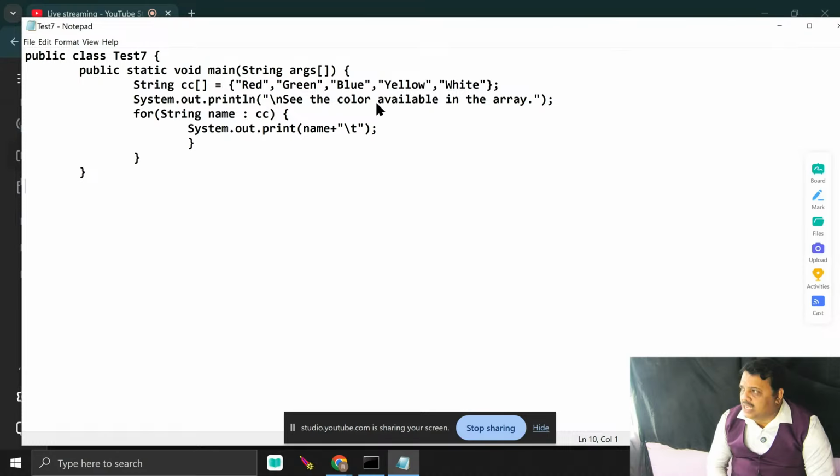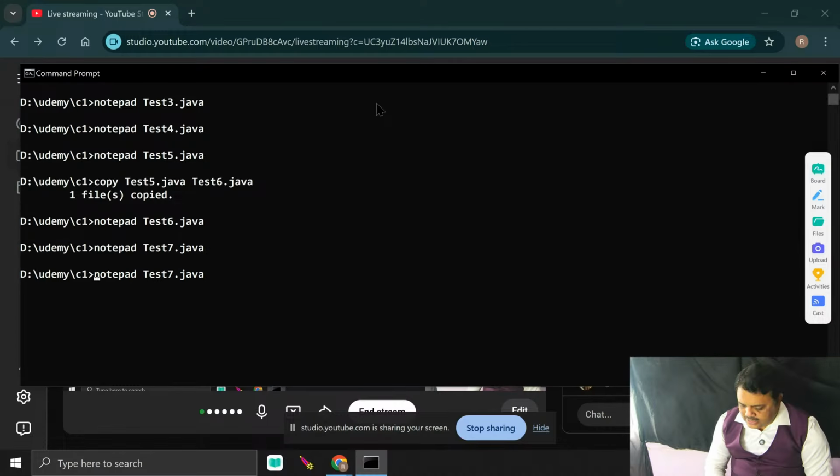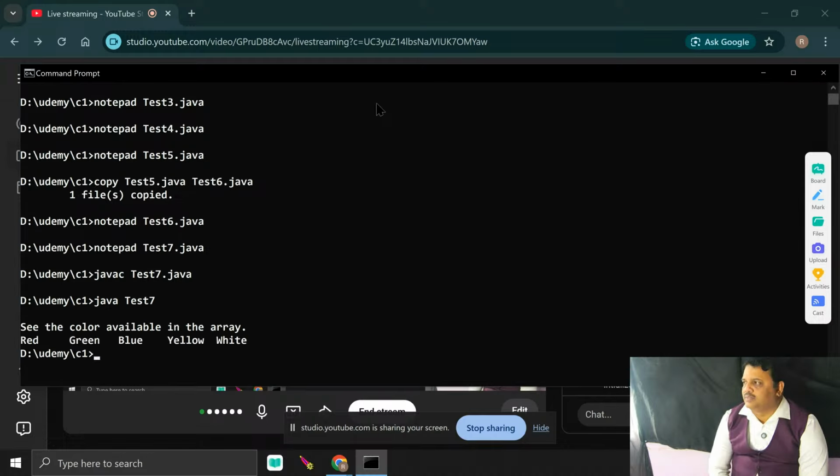So here you see what is my next job. I just write here javac to compile and then run the code. Here you see java Test7. So see, this is the way I explained how I can retrieve the elements from this array.